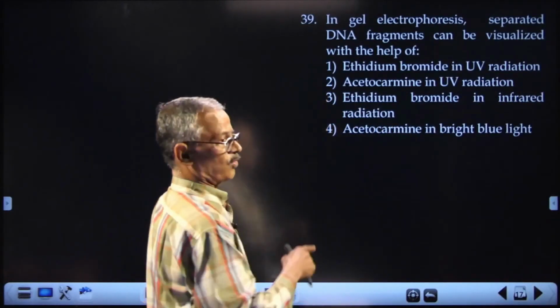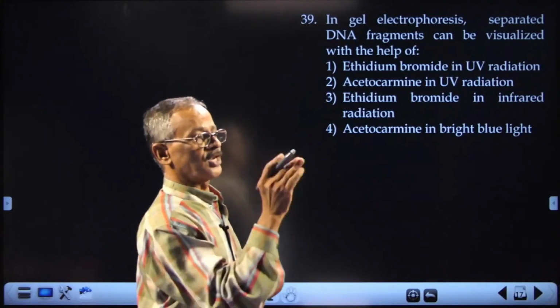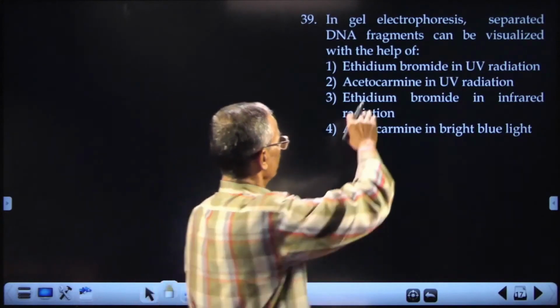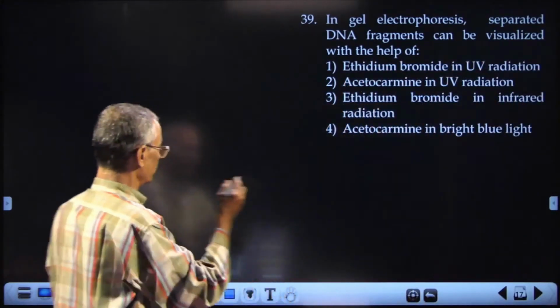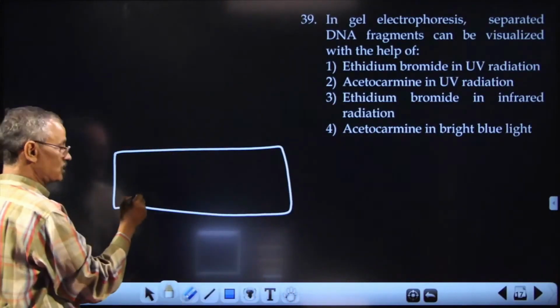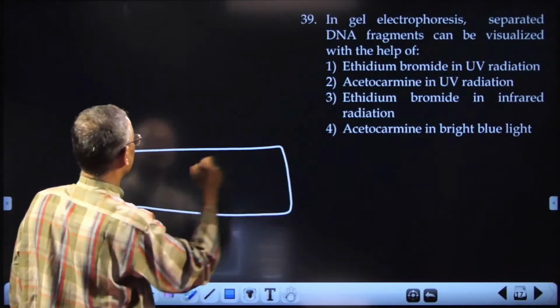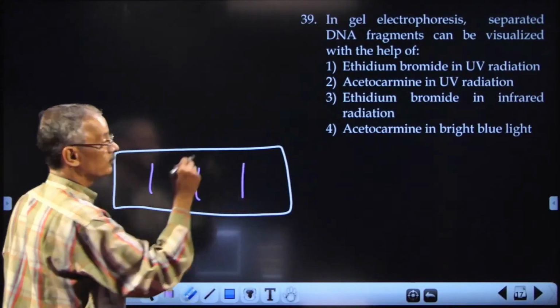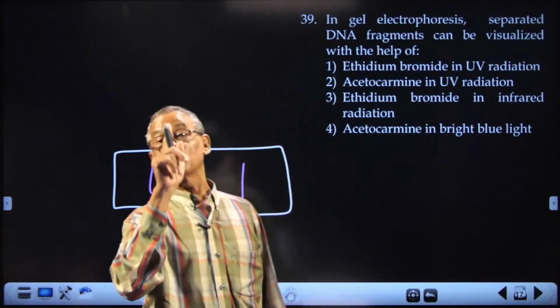In gel electrophoresis, when you are separating the DNA after treating with the restriction enzyme, how can we see the DNA fragments in the electrophoretic gel? First of all, we have to apply the stain. That stain is ethidium bromide. This ethidium bromide is a fluorescent dye.